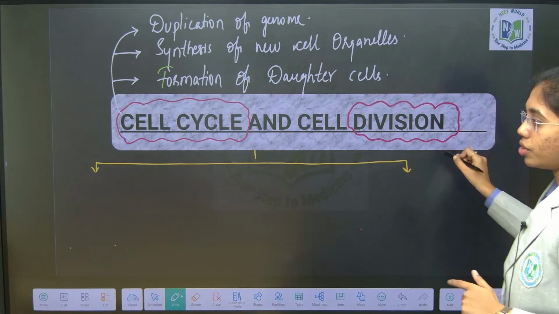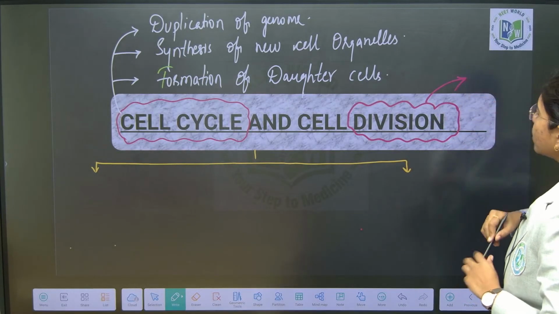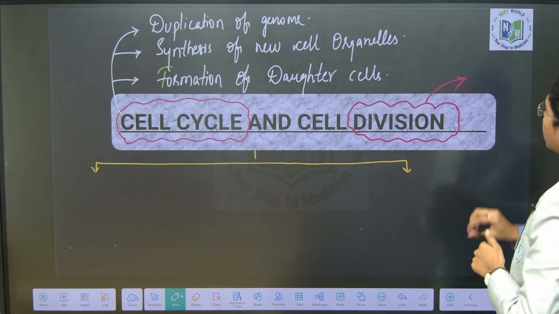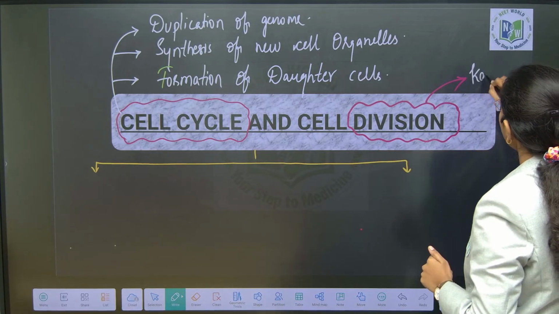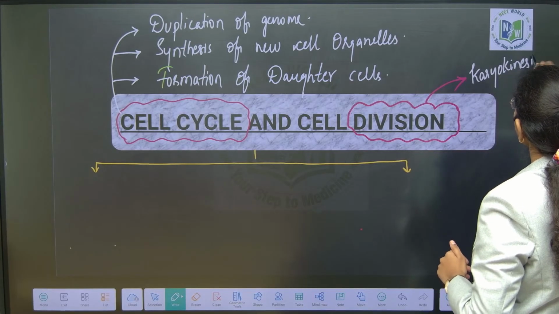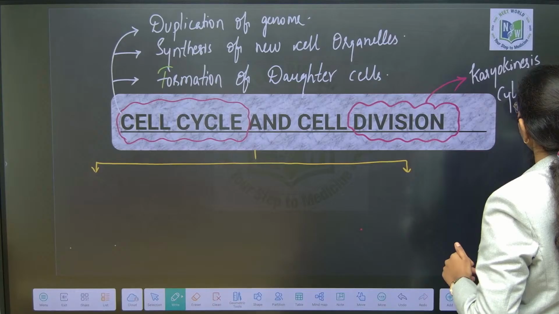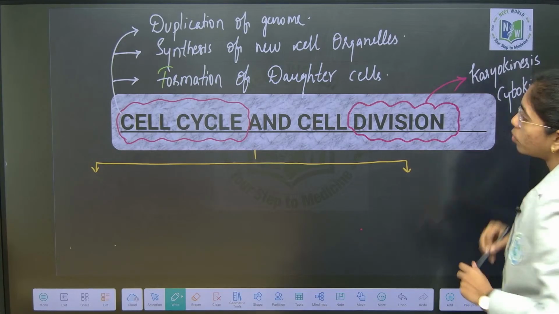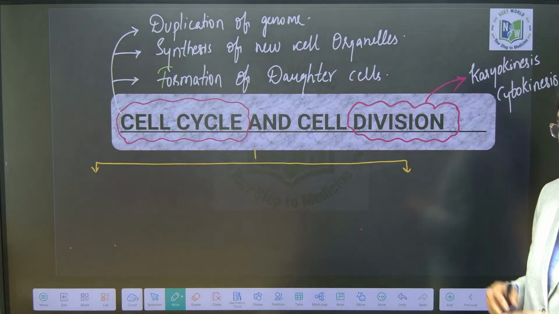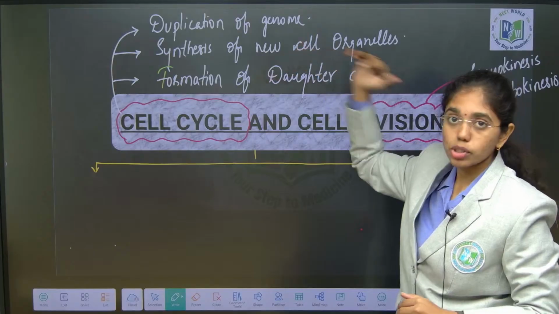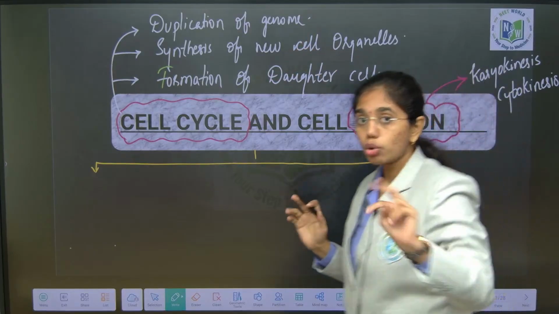Cell division consists of the actual division phase where the cell divides, the nucleus divides. This includes both karyokinesis and cytokinesis. Right? Now, the cell cycle, as it involves a sequence of events, has two phases.